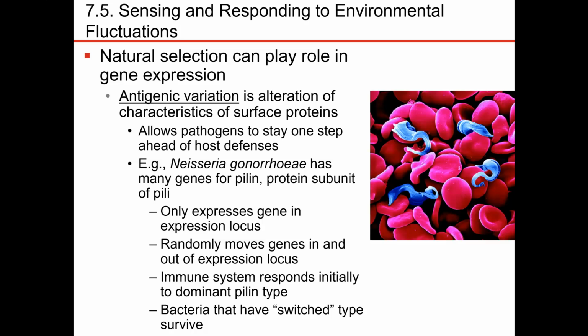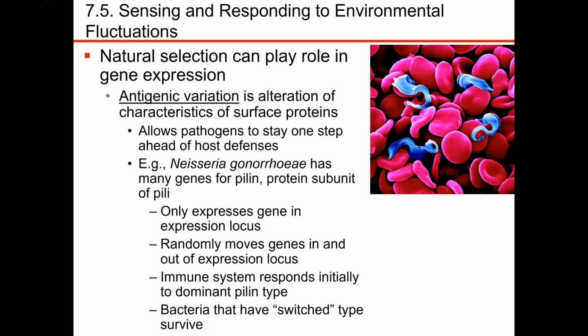Another example is Trypanosoma brucei, which causes African sleeping sickness. It has proteins on the surface of its cell that it turns on and off. When they turn certain proteins on, we have different antigens on the surface that the immune system responds to. As soon as the immune system makes an army and goes to attack, they switch and turn a different surface protein on, and the immune system doesn't recognize them anymore.